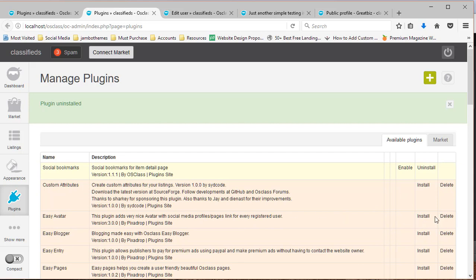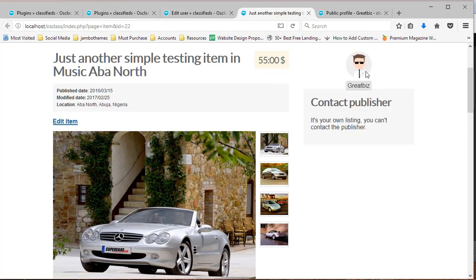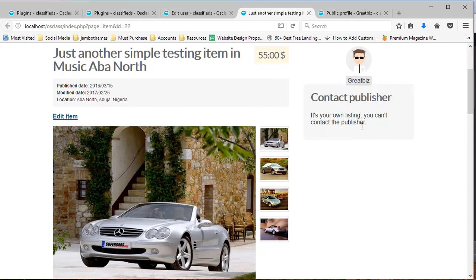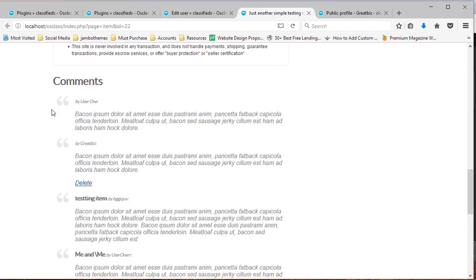So when I install the plugin and reload this page, I'll be able to see my user image right there. So next, I can play around with this, but before I do that, I want to show you how you can use this plugin to echo out user avatar at the user comment section.